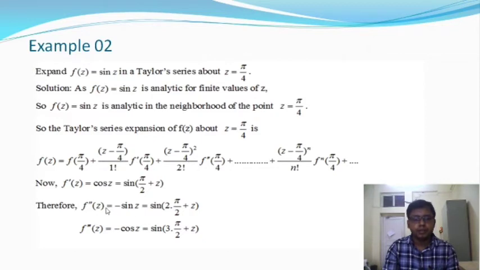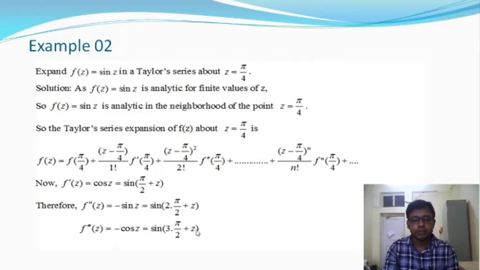Okay, so again we differentiate it with respect to z, and the derivative of minus sin z is equal to minus cos z, and this can be written in a sine function, as in the third and fourth quadrant the sine function is negative. Therefore minus cos z can be written as a sine function, and it will be sine of 3 into pi by 2 plus z.